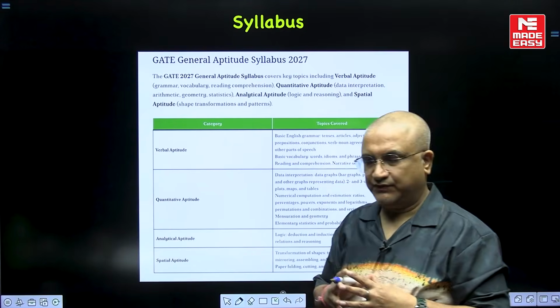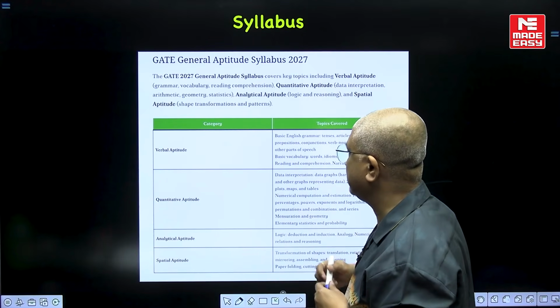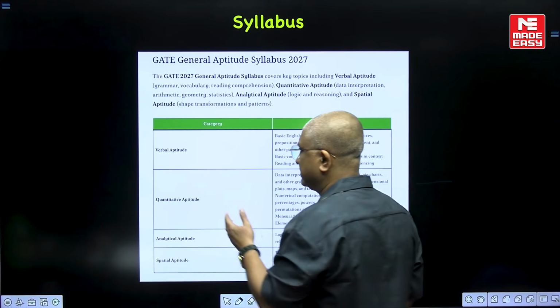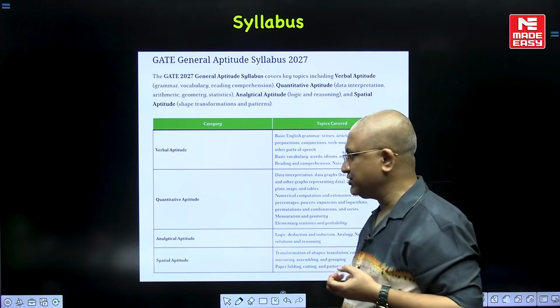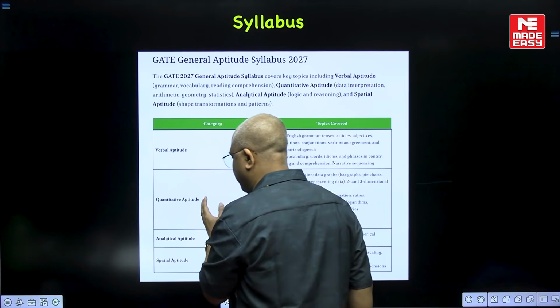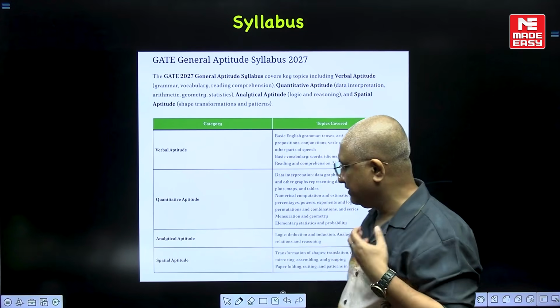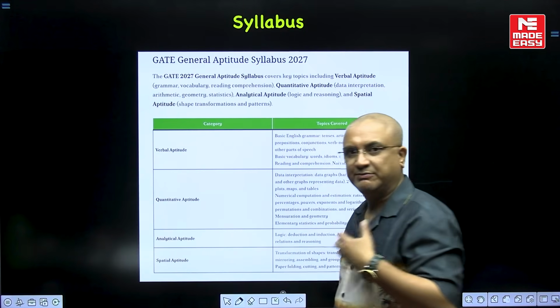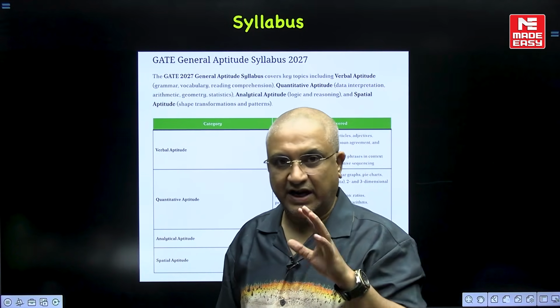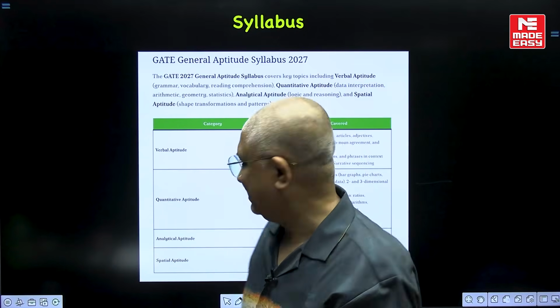Let's see here. First of all, see the syllabus, which is scattered across various categories. Verbal aptitude, which includes English usage as such. The quantitative aptitude, which I will talk about in great detail. Quantitative aptitude, analytical aptitude and spatial aptitude, in my subsequent slides I'm going to talk about in great detail.